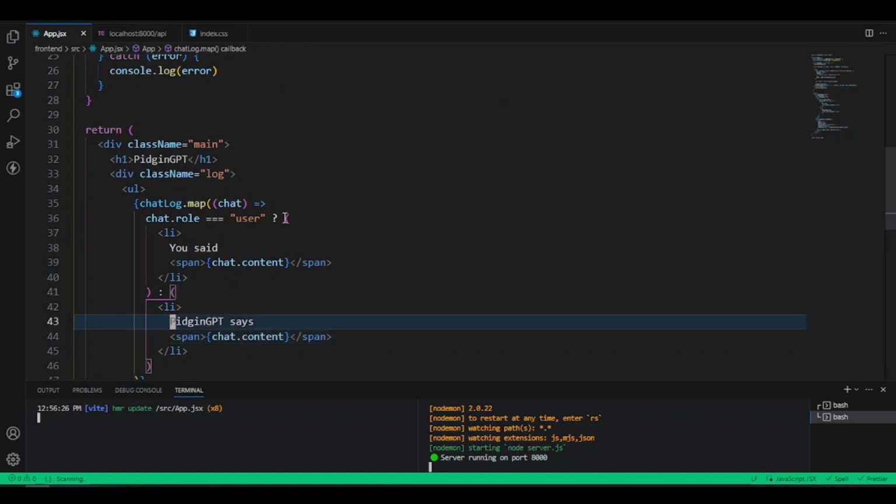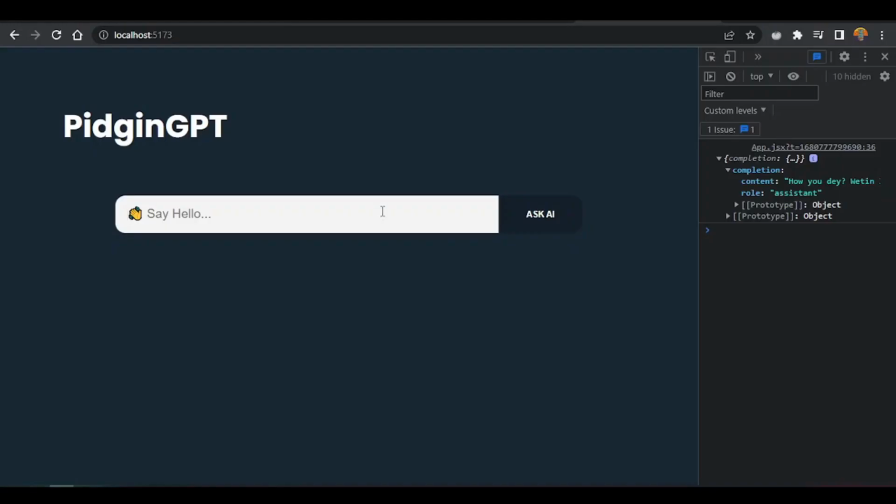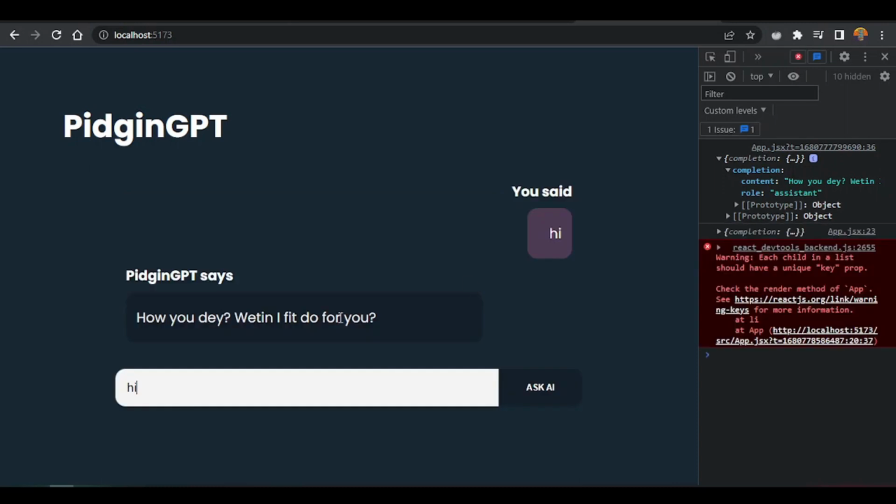So we get these two li, this one for ChatGPT at the bottom, and the other one at the top for our own conversations with ChatGPT. So let's go back, let's say hi, we get a response back. All right, cool. So no worry about this issue, we will fix this now. But now we get the response back. So we see our message of hi, and we see our ChatGPT response on the front end of our application.